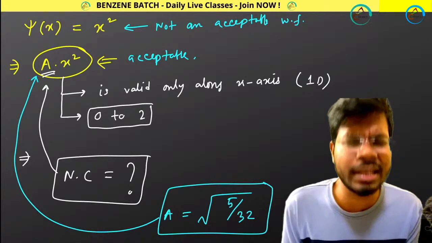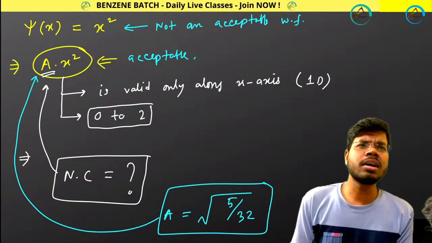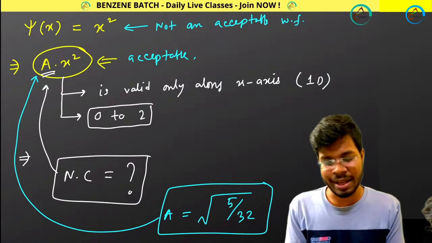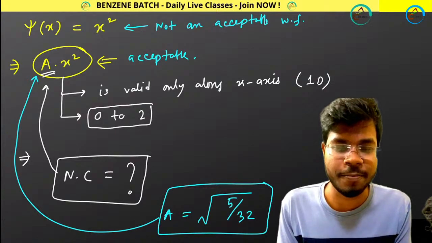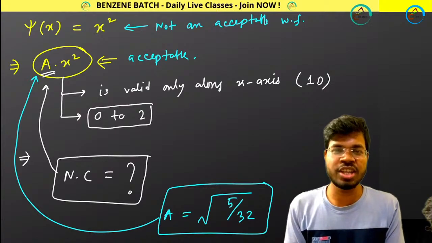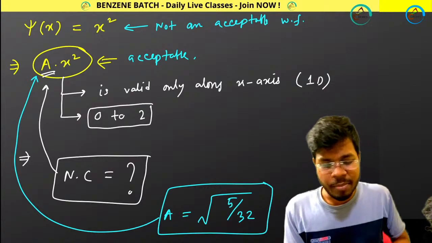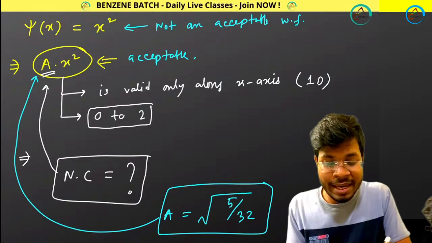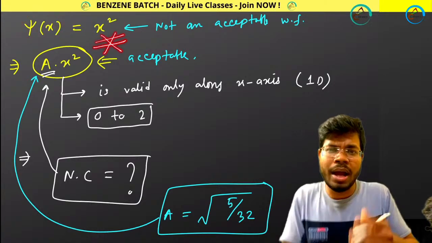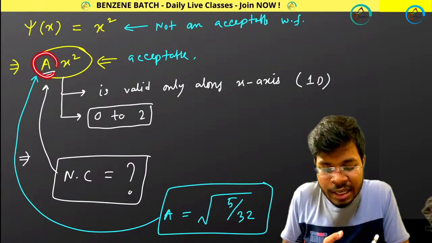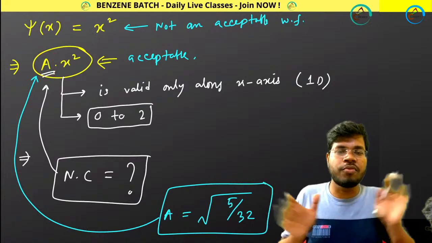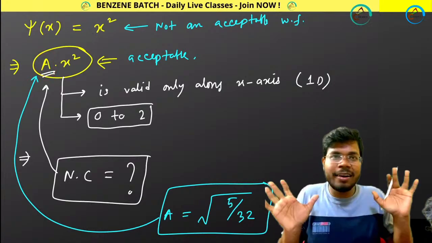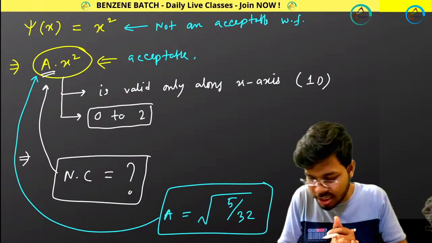Now I am getting another important question. What is the unit for a? There is no such unit for a. Do you know why? Because this wave function, this x square, do you have any unit for the x square? No. So why would you expect to get a unit for a? There is no such unit for a. Is that clear? How to get your normalization constant?